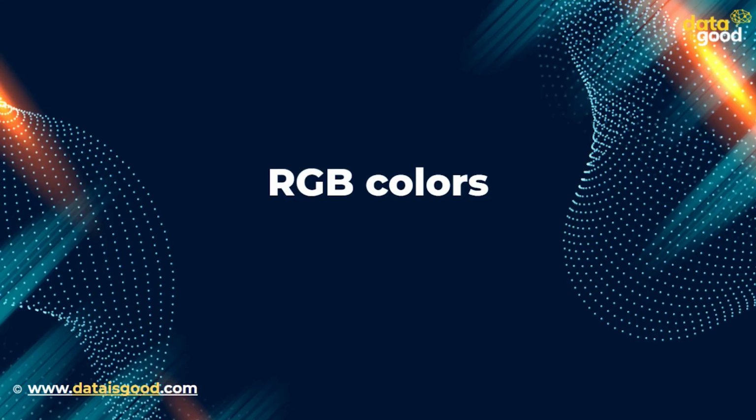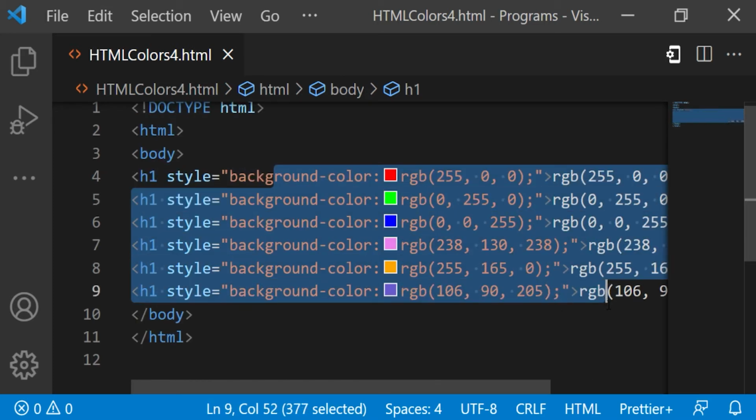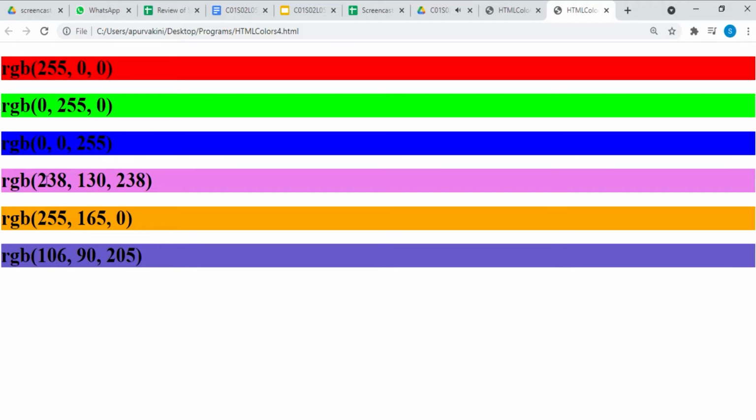RGB colors. Here's an example of RGB color. Let's see the output. Here the colors are displayed according to the values. For example, RGB 255, 0, 0 is displayed as red because red is set to its highest value 255 and the other two, green and blue, are set to 0. RGB 0, 255, 0 is displayed as green because green is set to its highest value 255 and the other two, red and blue, are set to 0, and so on.